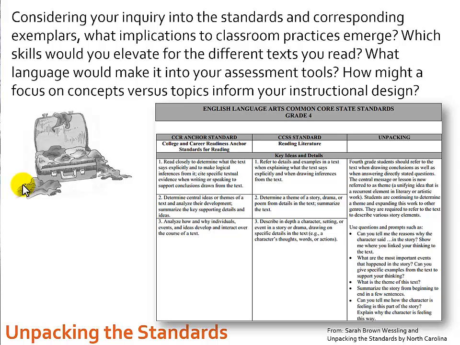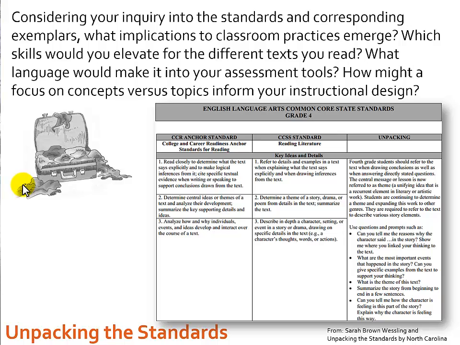Activity 3, Weighing Classroom Decisions. Considering your inquiry into the standards and corresponding exemplars, what implications to classroom practices emerge? Which skills would you elevate for the different texts you read? What language would make it into your assessment tools? How might you focus on concepts versus topics to inform your instructional design?